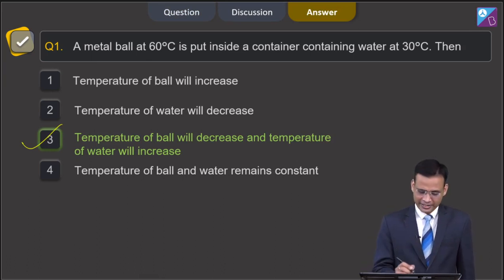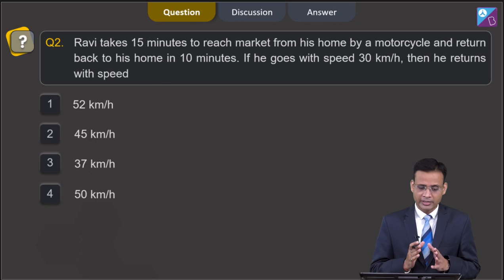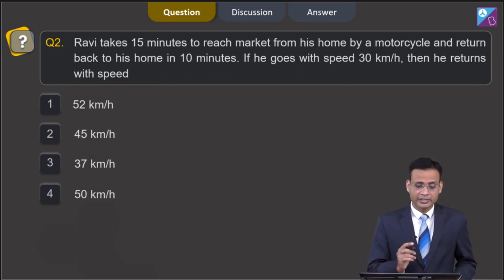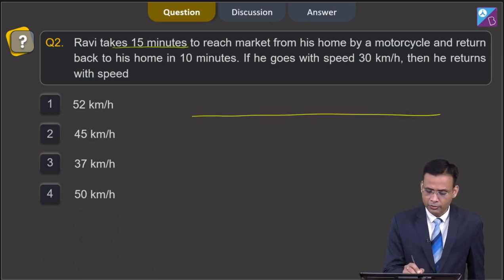Now moving to our second question, which is from the chapter motion and time. According to this question, Ravi takes 15 minutes to reach the market from his home by motorcycle and returns back to his home in 10 minutes. If he goes with his speed 30 km per hour, then he returns with what speed? We have these 4 options. Our first statement tells us that Ravi takes 15 minutes. So let's suppose he starts moving from home to market and completes his journey in 15 minutes.